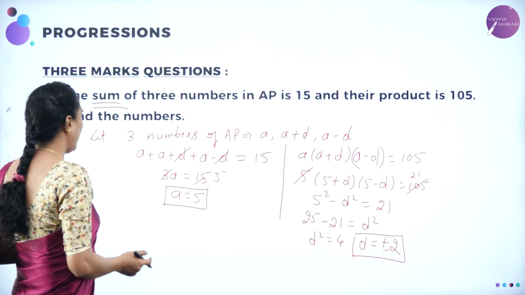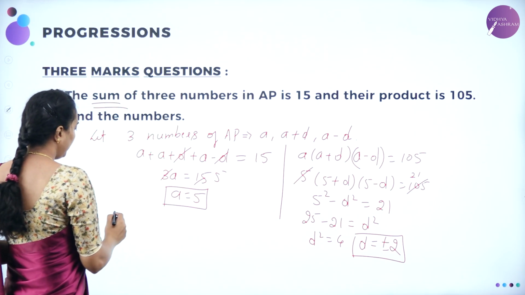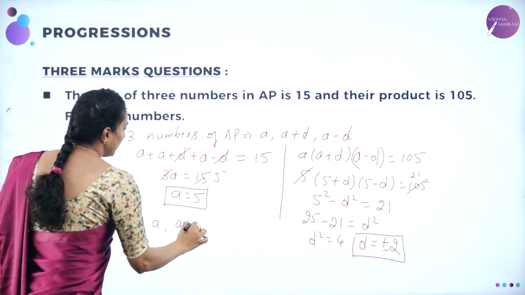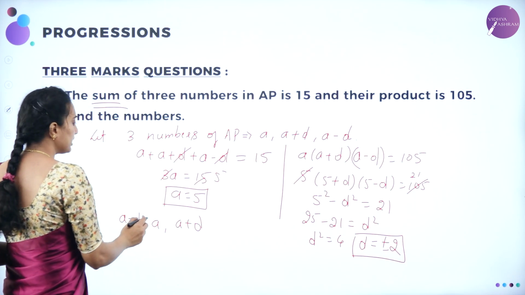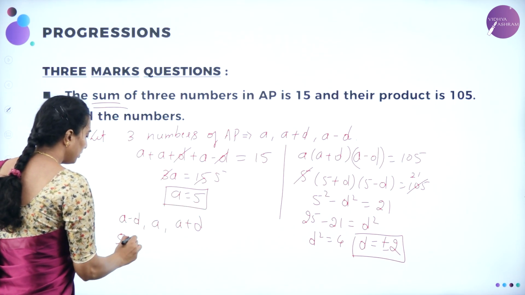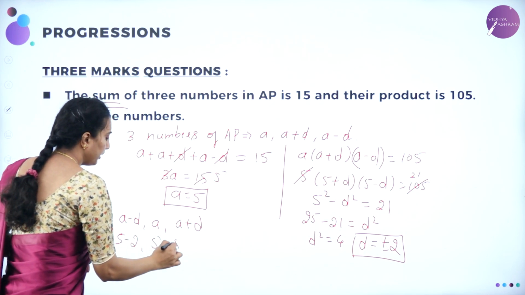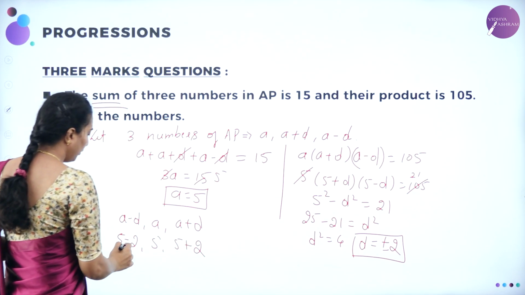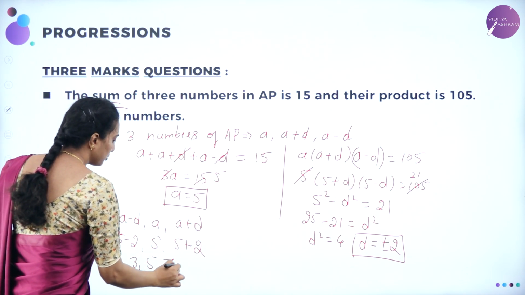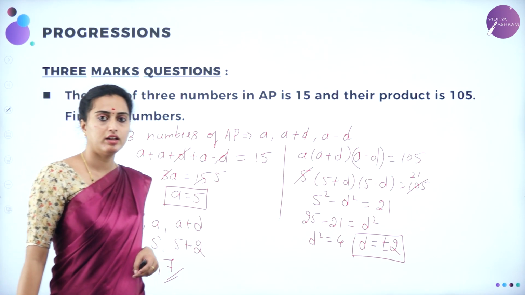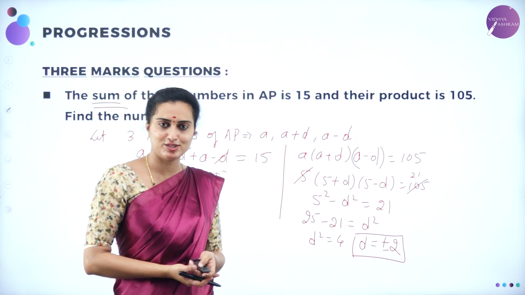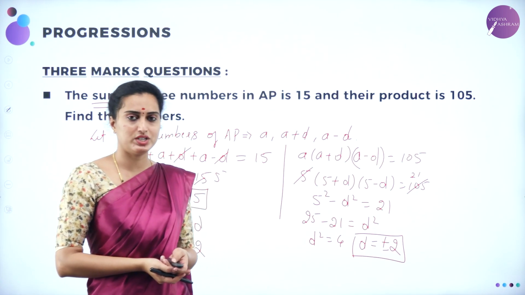So therefore, you can have AP numbers, which is nothing but we have taken A minus D, A and then A plus D in increasing order. A minus D is nothing but 5 minus 2, then 5, and 5 plus 2. So therefore, you are getting 5 minus 2 is 3, 5, 5 plus 2 is 7. These are all the numbers of AP. Understood? This is how you are solving the question, dears.